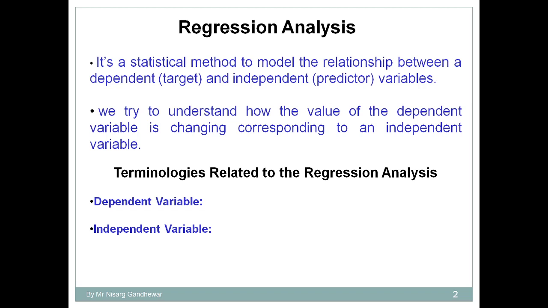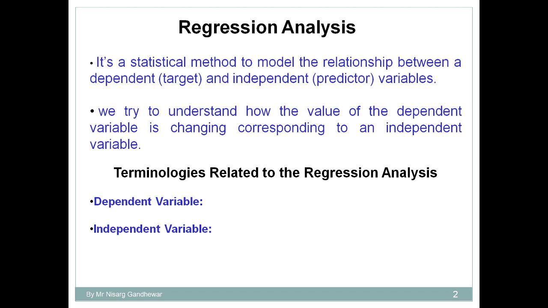Here we also try to understand how the value of a dependent variable changes with respect to the independent variable. There are two terminologies: the dependent variable and the independent variable. Let's understand them with a simple example. Suppose you need to predict the price of a house.